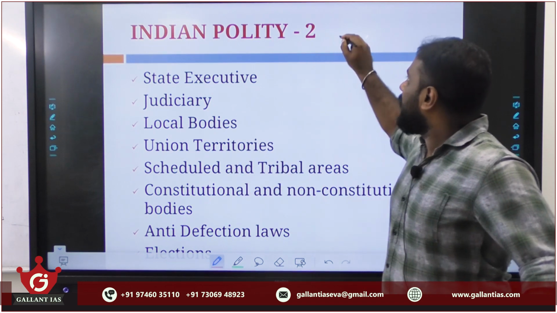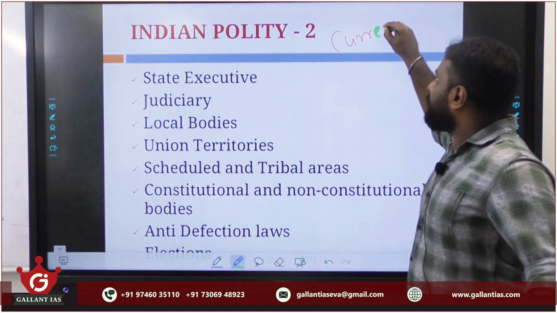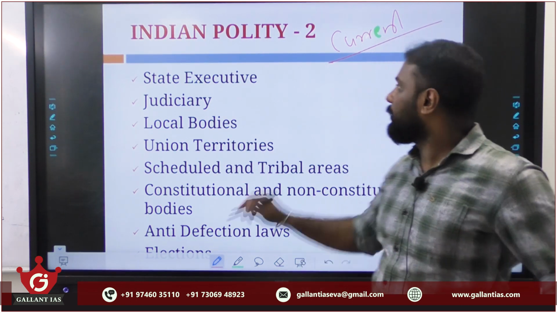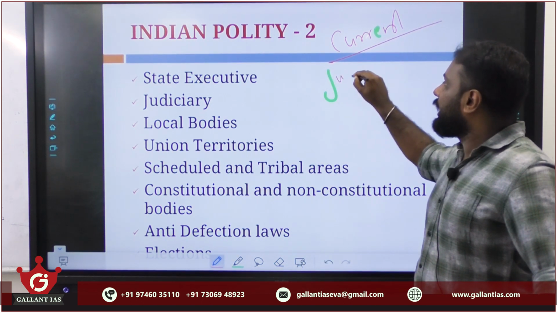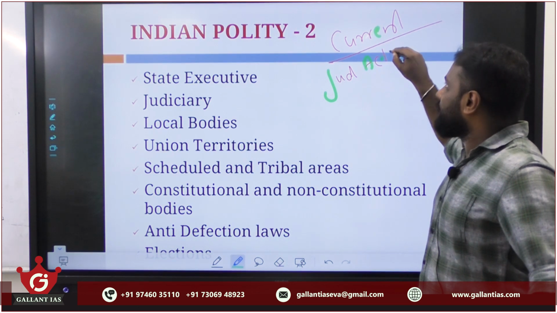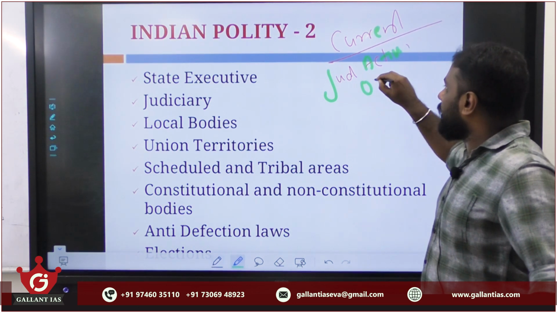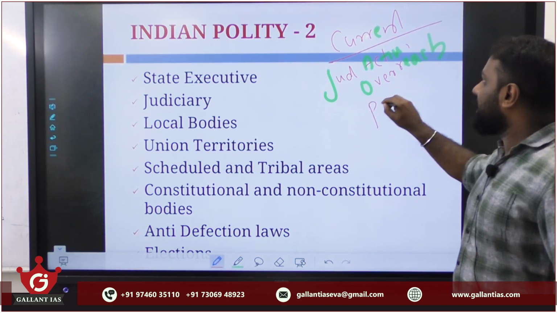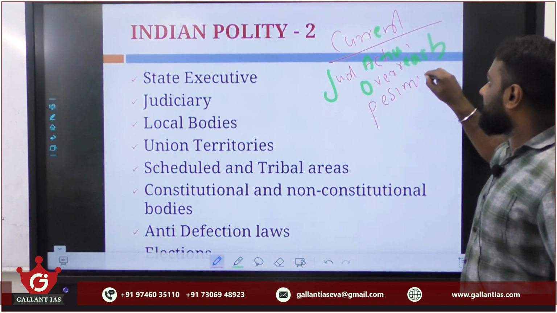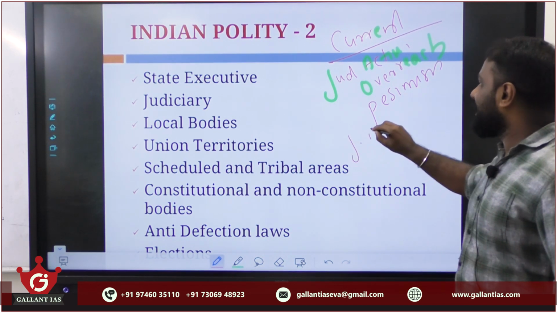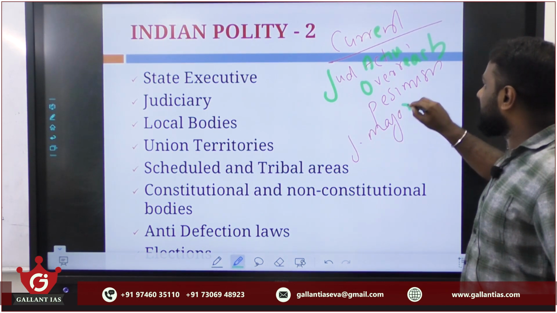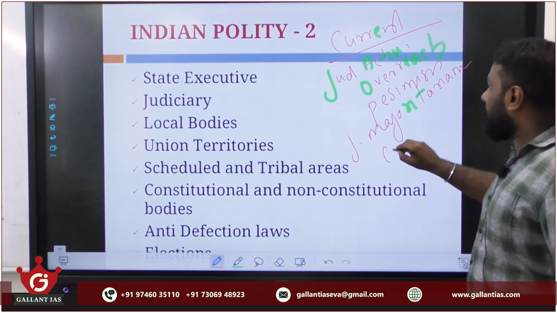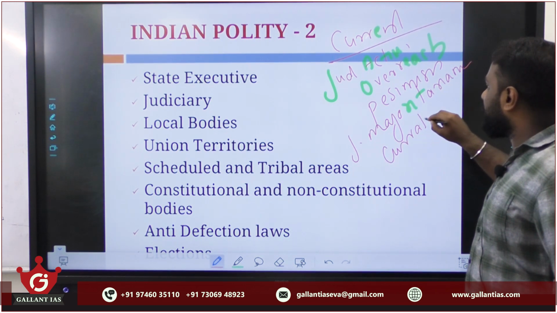Apart from that, please update current events regarding judiciary. Why? In the sense, there are a lot of concepts that are coming regarding this judiciary. For example, hope you might have heard about judicial activism or judicial overreach, or judicial pessimism, or judicial majoritarianism, or you might have learned about curative petition.